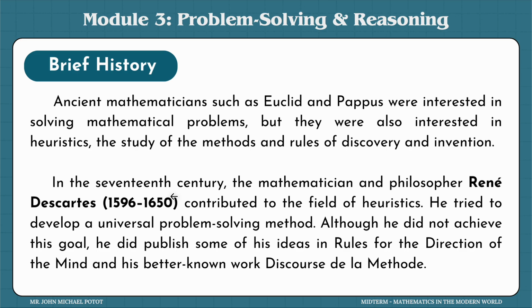Heuristics is just methods and rules of discovery and invention. This is the study of methods and rules of discovery and invention. Now, in the 17th century, René Descartes, who was also the proponent of the Cartesian plane, contributed to the field of heuristics. He tried to develop his own universal problem-solving method. Although he was not able to achieve that, he was still able to provide the rules for the direction of the mind. And this was in his book, Discours de la Méthode.